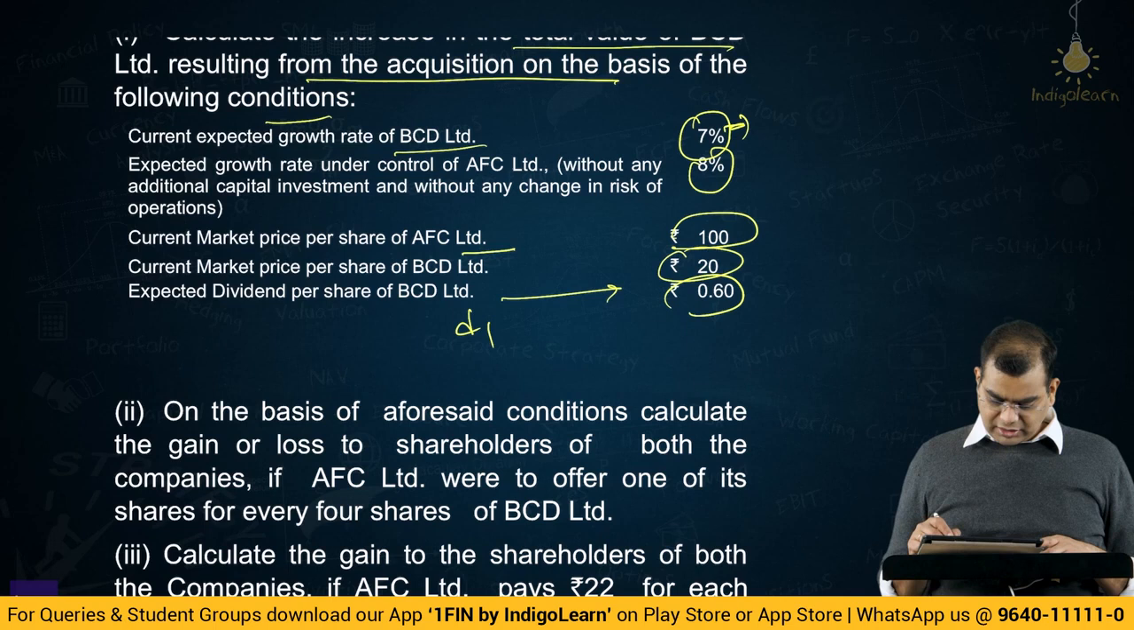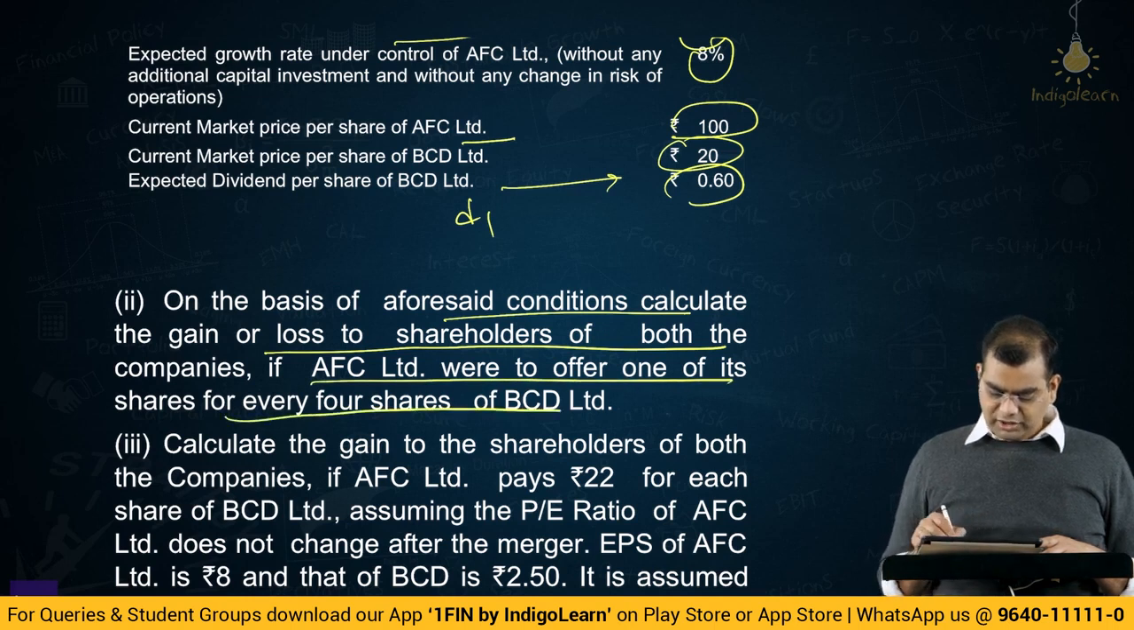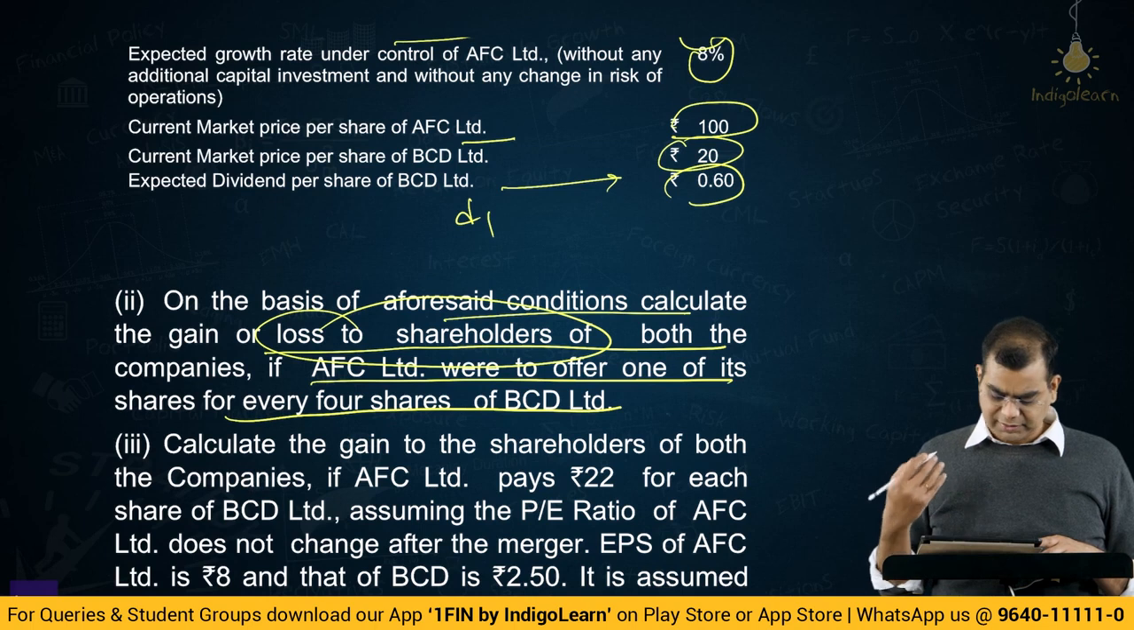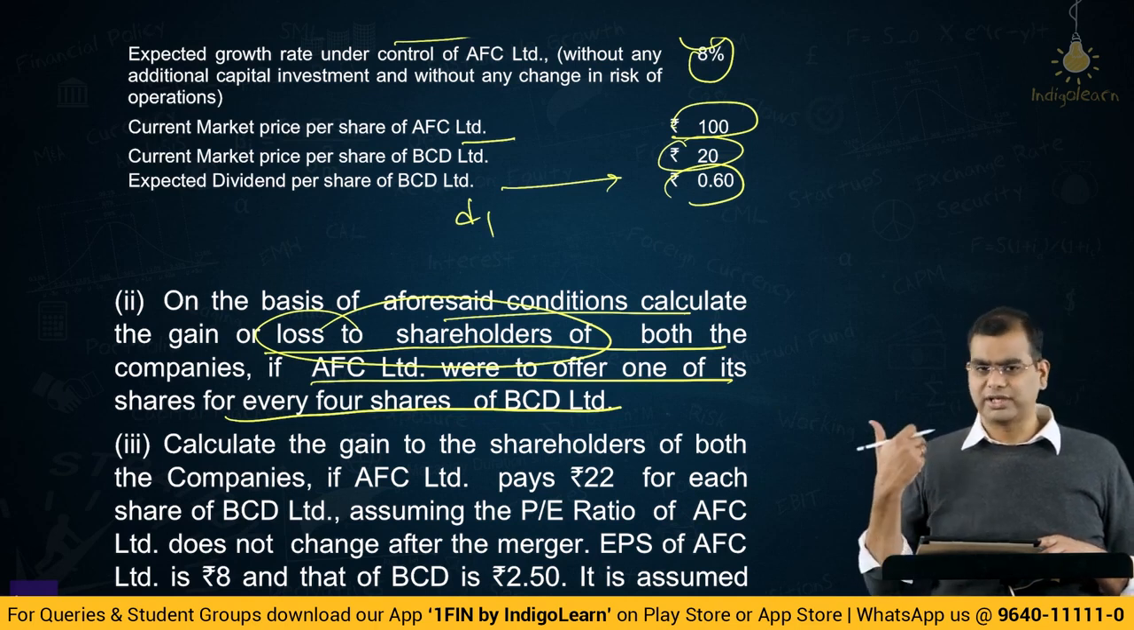Then, on the basis of the aforesaid conditions, calculate the gain or loss to the shareholders of both the companies if AFC were to offer one of its shares for every 4 shares. Now, here, gain or loss to the shareholders. Do you want to say it in terms of market value? Do you want to say it in terms of per share? You can do both. You can say per share gain or loss, or on an overall basis. In one of the previous questions, we did only per share.